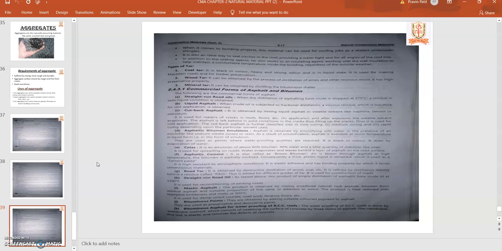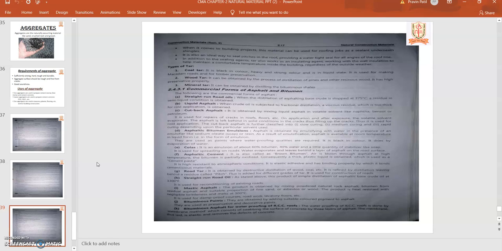It is used for making macadam roads and as a timber preservative. Then wood tar can be obtained by the process of distillation of pines and other resin woods. It has high preservative properties. Then mineral tar can be obtained by distilling bituminous shales. So these are the common types of tars.